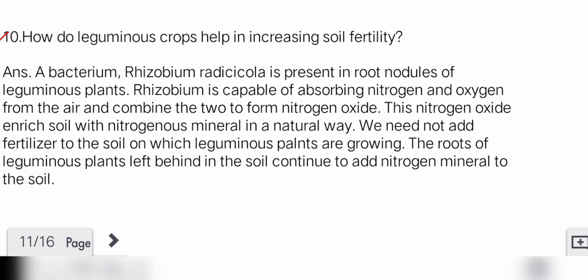How do leguminous crops help in increasing soil fertility? A bacterium, Rhizobium radicicola, is present in root nodules of leguminous plants. Rhizobium is capable of absorbing nitrogen and oxygen from the air and combining the two to form nitrogen oxide. This nitrogen oxide enriches soil with nitrogenous minerals in a natural way. We need not add fertilizer to the soil on which leguminous plants are growing. The roots of leguminous plants left behind in the soil continue to add nitrogen minerals to the soil.